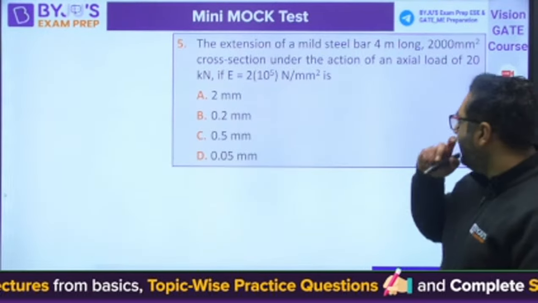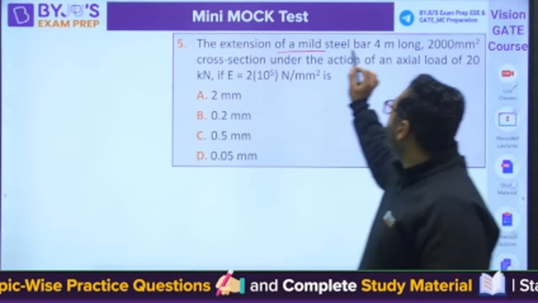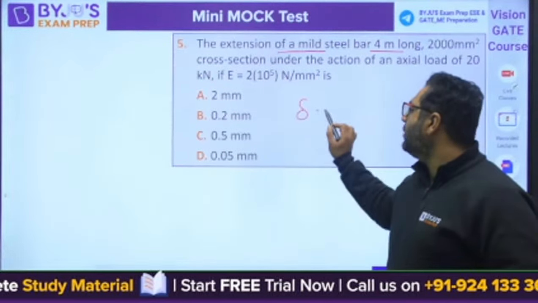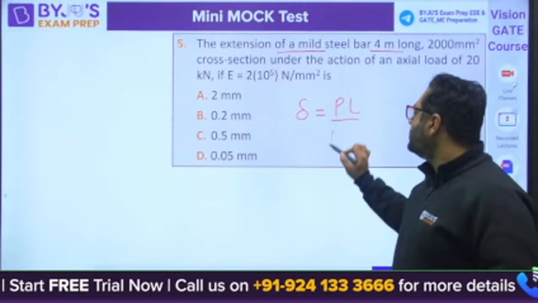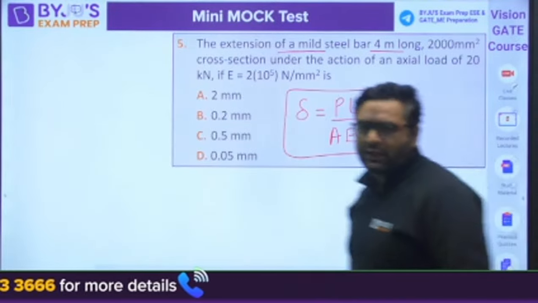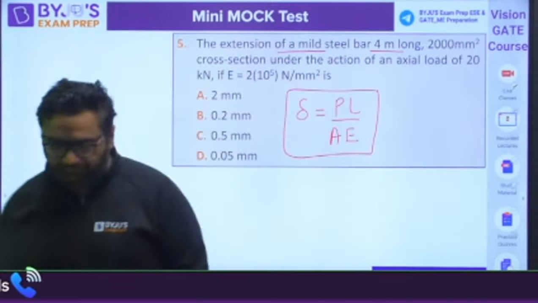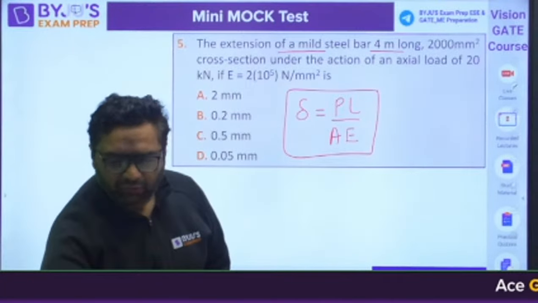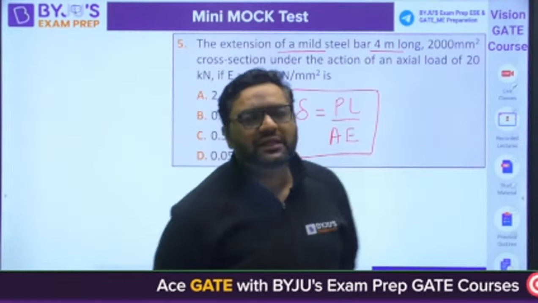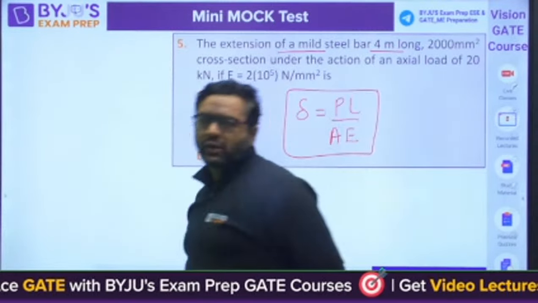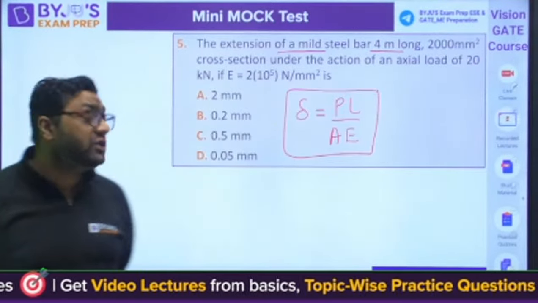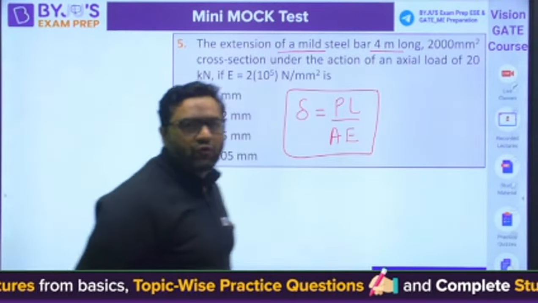Moving to question number 5. Here they are saying the extension of a mild steel bar. So this kind of 1 to 2 numericals you will find where you need to apply the simple formula. Questions are not difficult. They can be slightly tricky or lengthy. And from the previous year paper, you will also learn one thing, that material science is also asked for 6 to 7 marks. So that is why material science is also becoming important. But if you have not studied till now, then don't go for it.